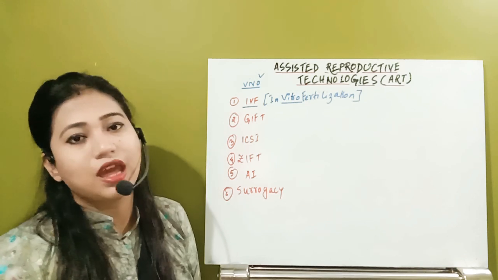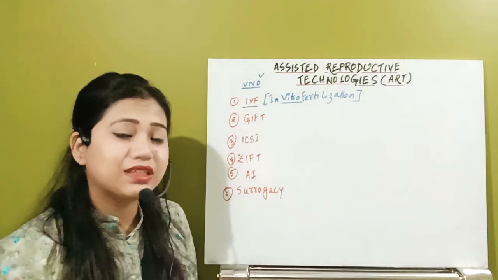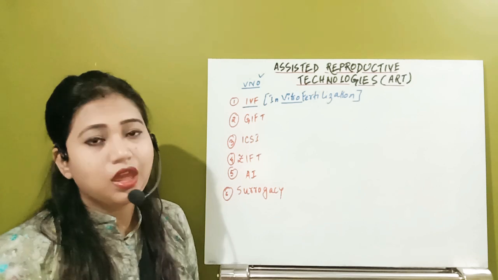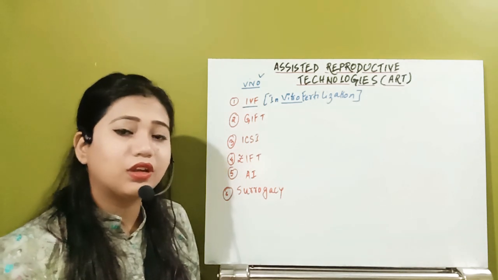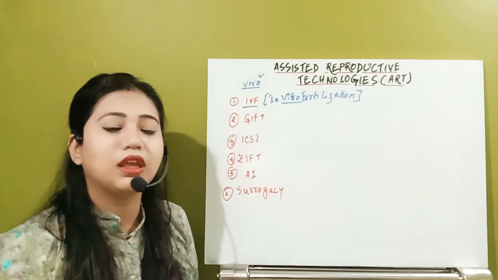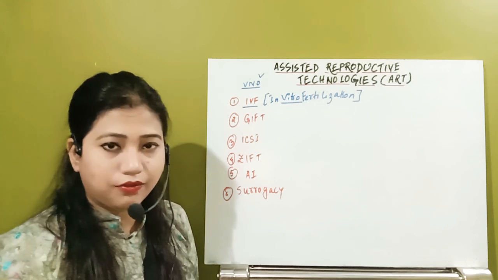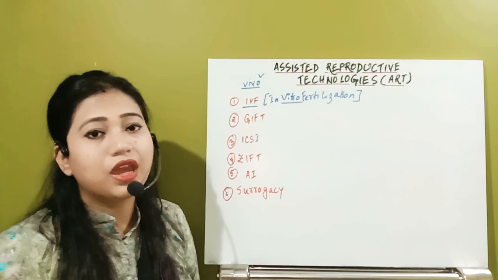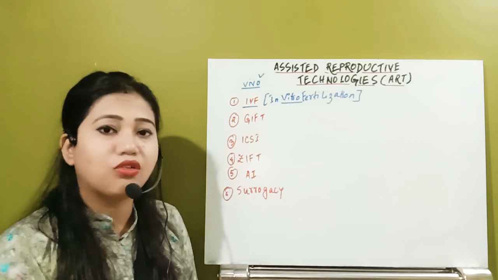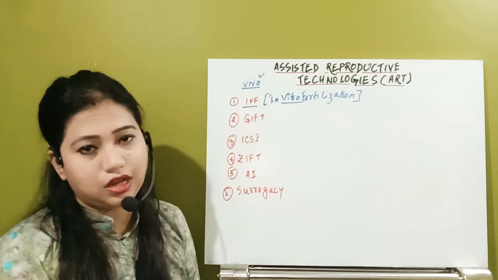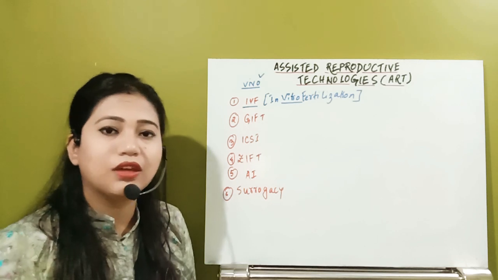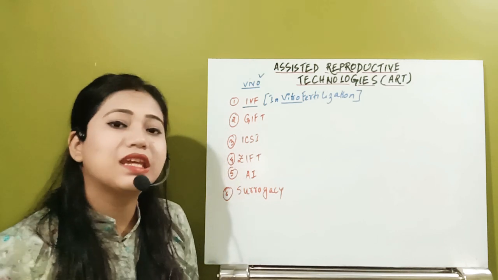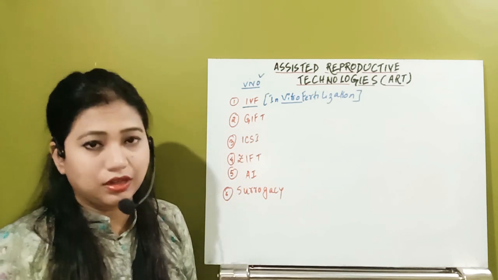In in vivo fertilization, normally the female and her partner conceive without the help of any other technology or treatment, which occurs naturally and the female gets pregnant. So that is in vivo or natural pregnancy.